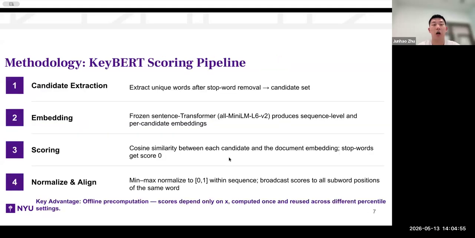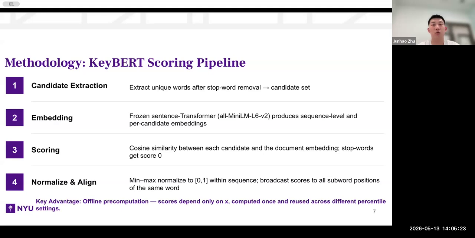The second design is our keyword scoring pipeline, a little bit different from the standard keyword scoring. First, we conduct candidate extraction, which extracts each unique word after stop word removal to introduce a candidate set. Second, we have an embedding module, which utilizes a frozen sentence transformer to produce the sequence-level embedding and also the per-candidate embeddings.